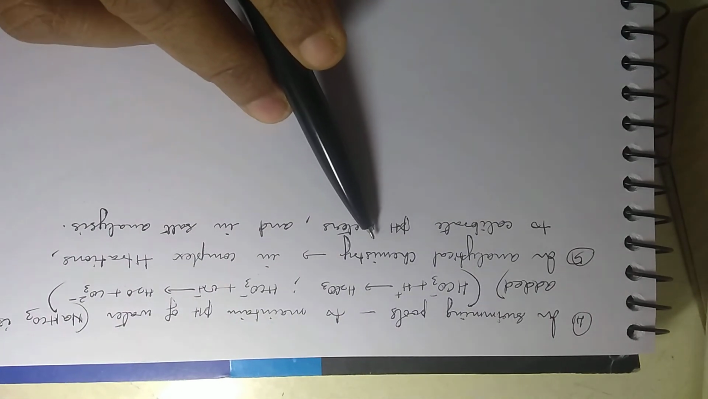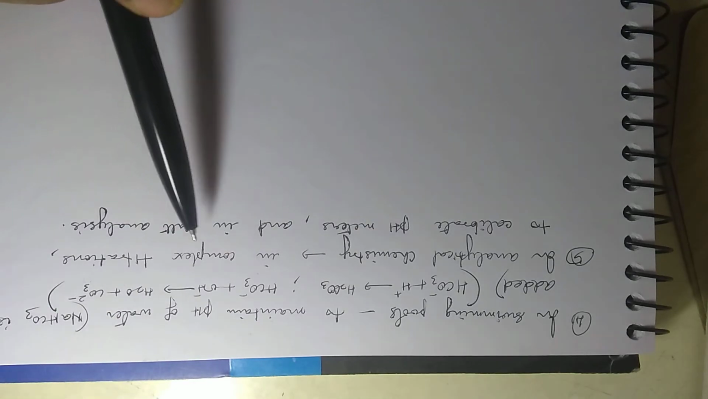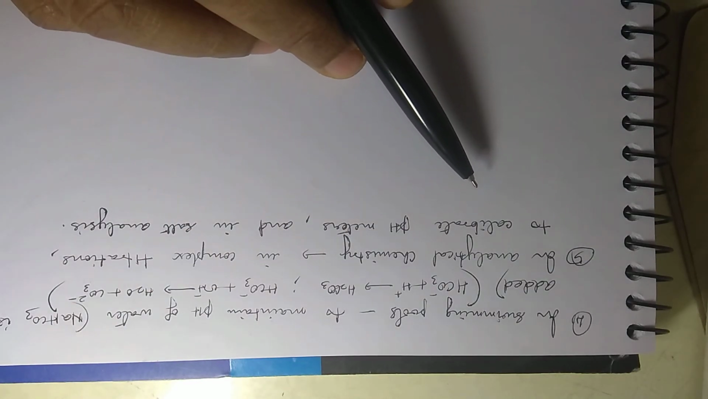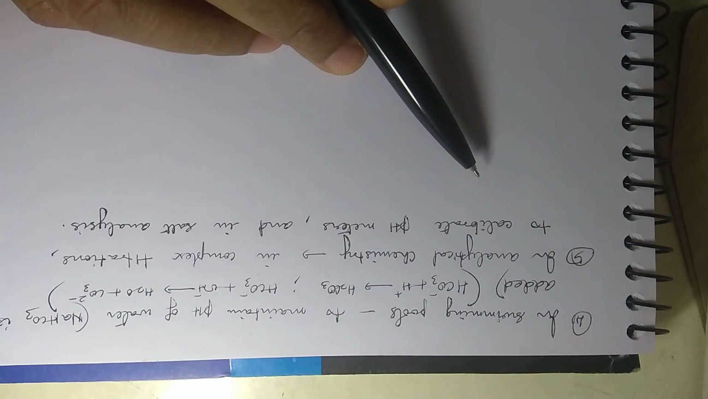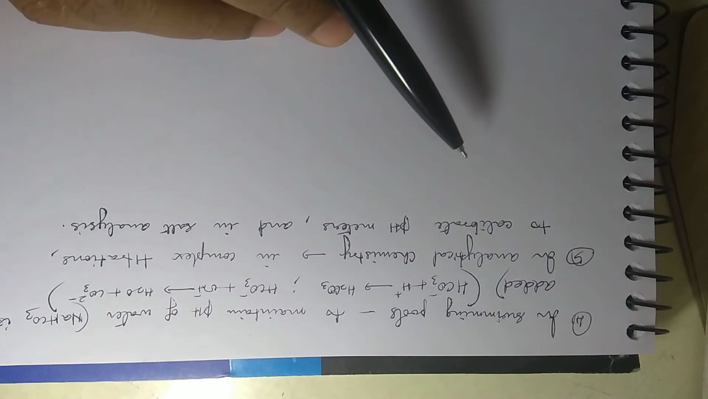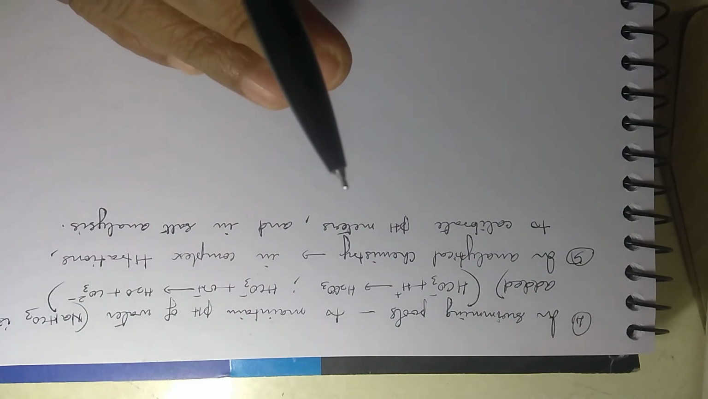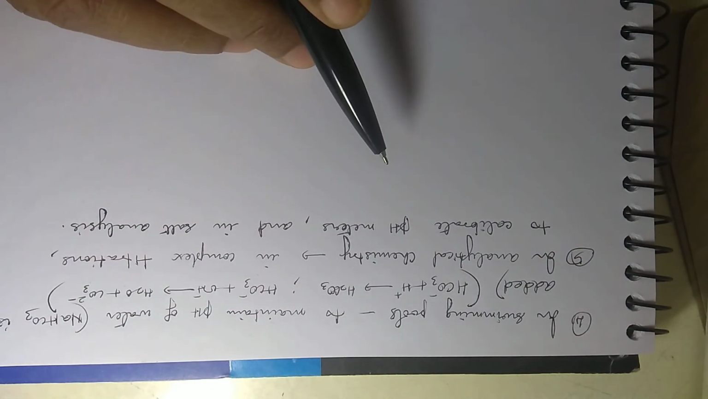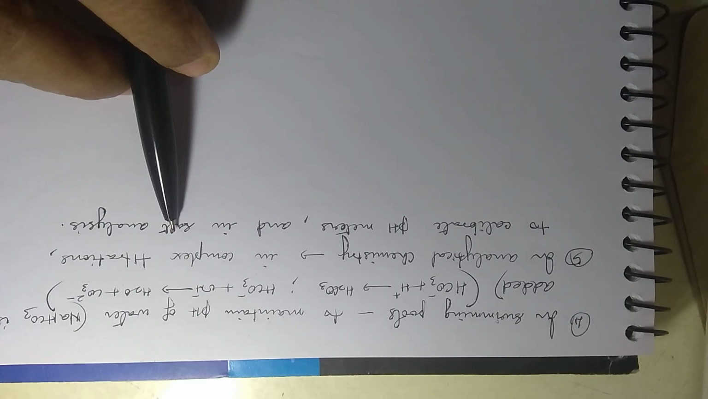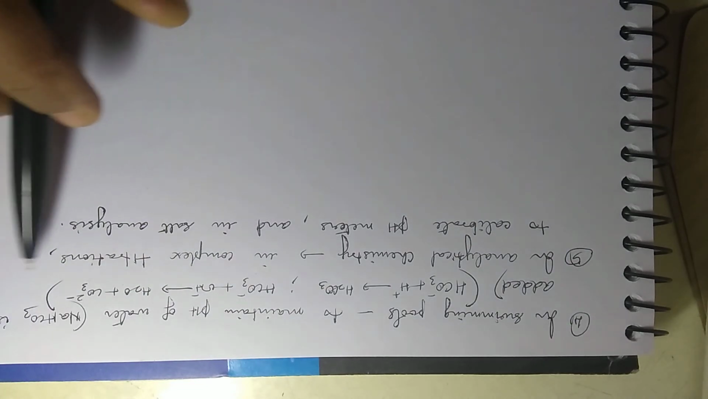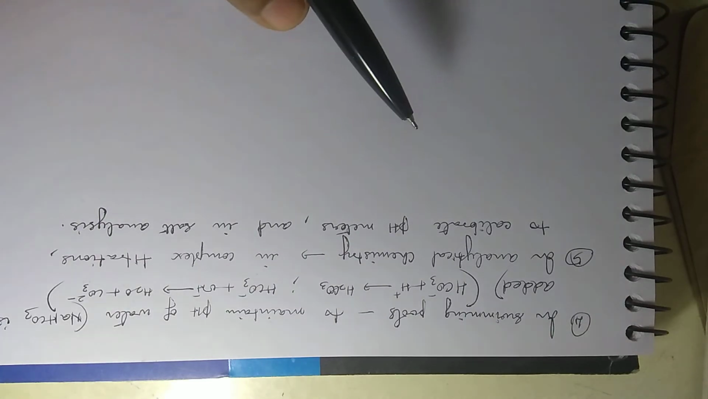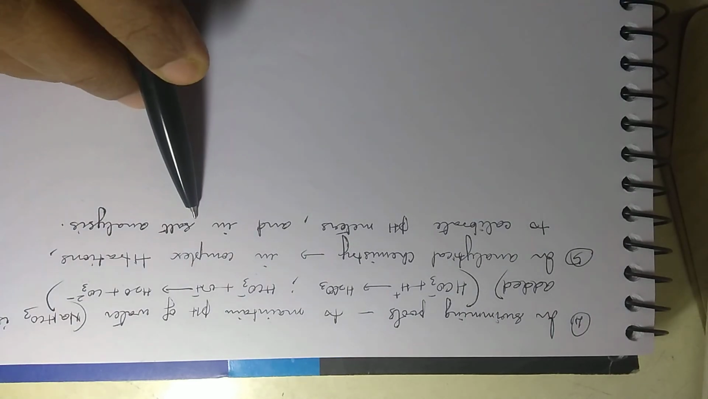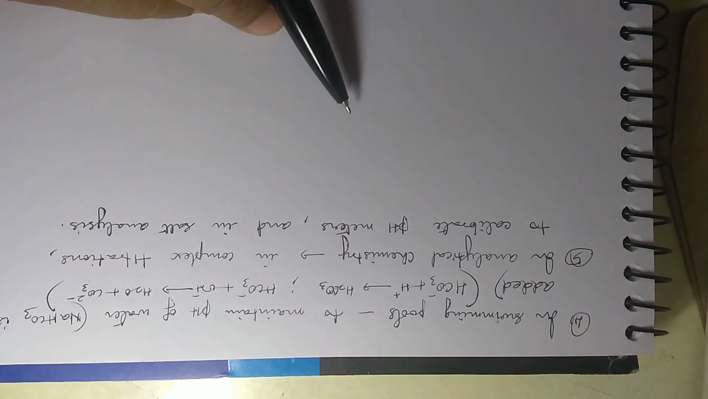Then in analytical chemistry also it is very useful in complex titrations. Like if you want to find out the extent of hardness in hard water, the extent of hardness can be found out by means of certain complex titrations. So there it is used. Then it is used to calibrate pH meters, and it is also used in salt analysis.